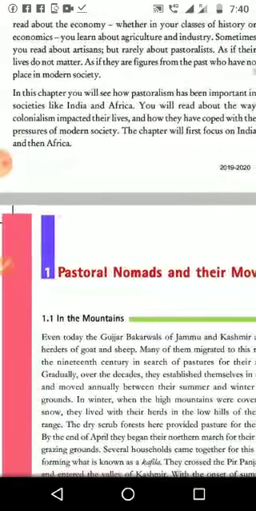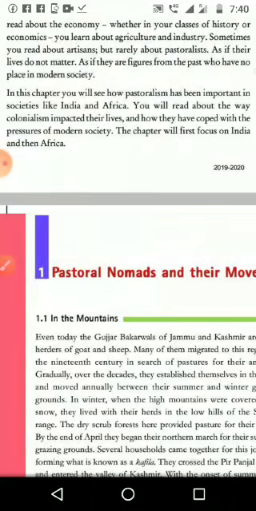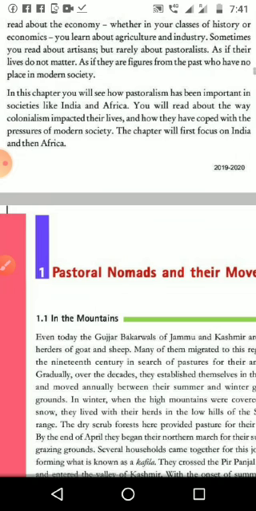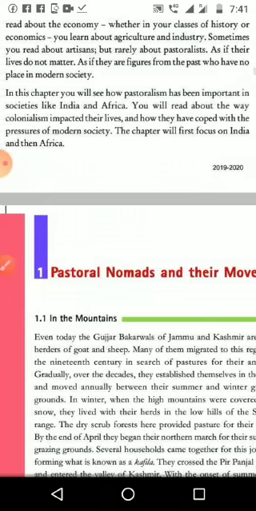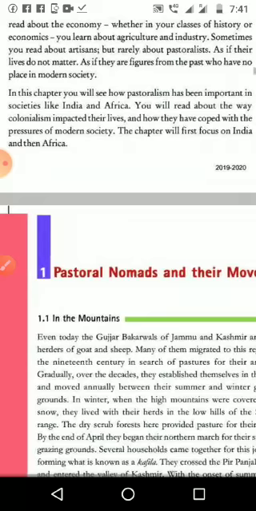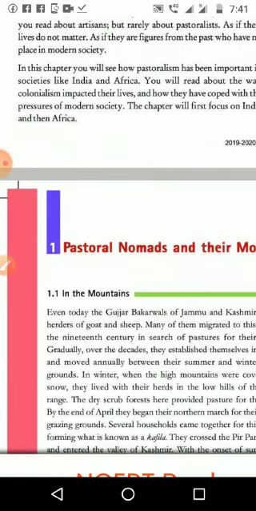In this chapter, you will see how pastoralists have been important in societies like India and Africa. You will read about the way colonialism impacted their lives and how they coped with the pressure of modern society. So we are going to see India and Africa and how important these pastoralists are.